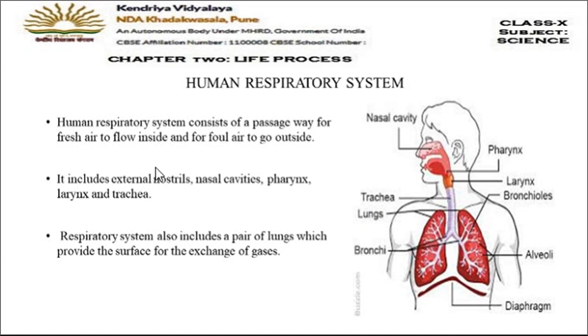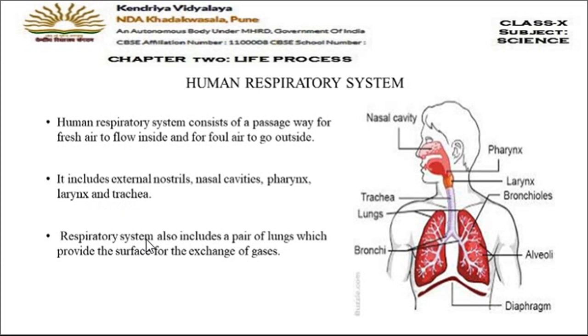Now this passage includes the external nostrils. Students, we have a single nose and the two openings of the nose are called the nostrils. Then the nasal cavities. Nasal cavity means the nasal area, the nasal space, or you can say the nasal chamber. Then the next respiratory organ is the pharynx. Pharynx is included in the human digestive system also. It's a part of both the systems. Then the larynx, which is the voice box, and the trachea, which is also known as the windpipe.